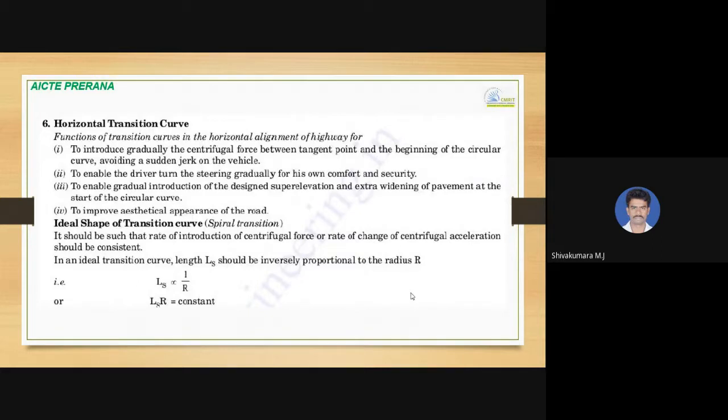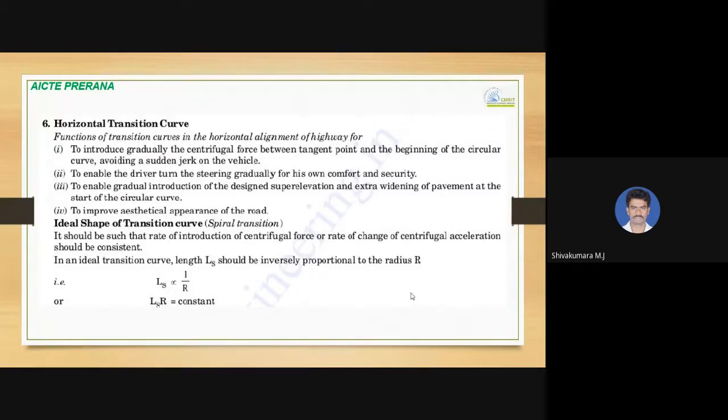Next topic, we come to transition curves on horizontal curves. Some of the functions of transition curve in the horizontal alignment of highway are: it helps us to introduce gradually the centrifugal force between the tangent point and the beginning of circular curve.